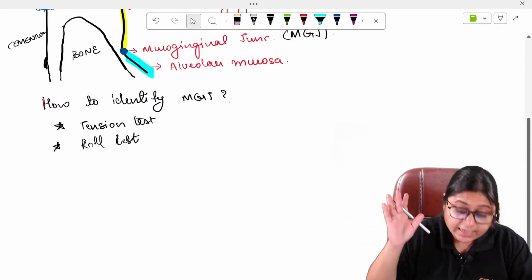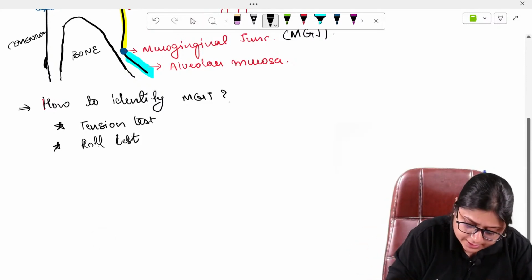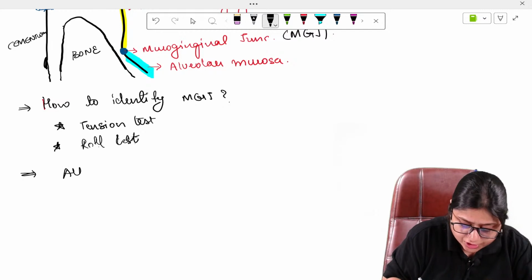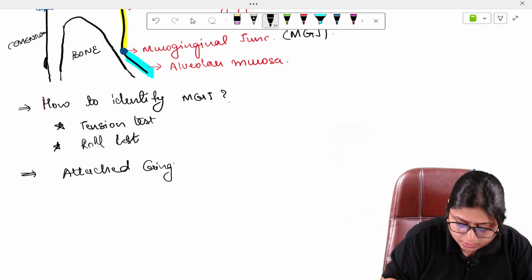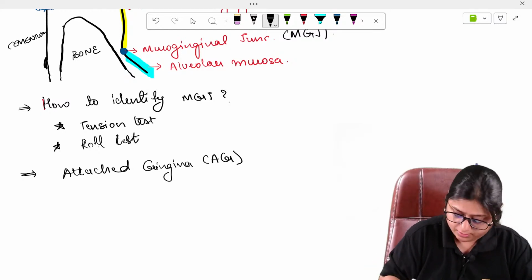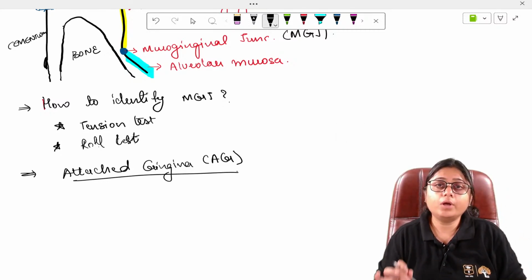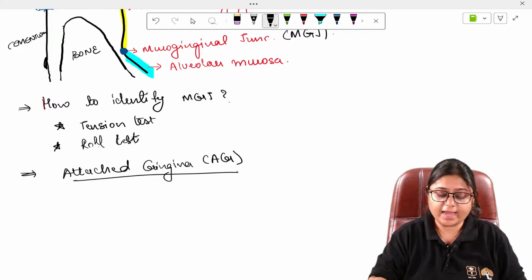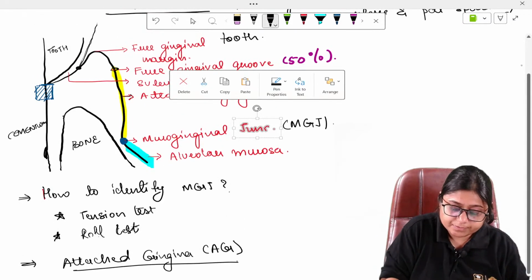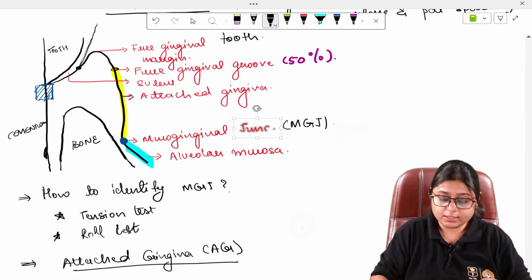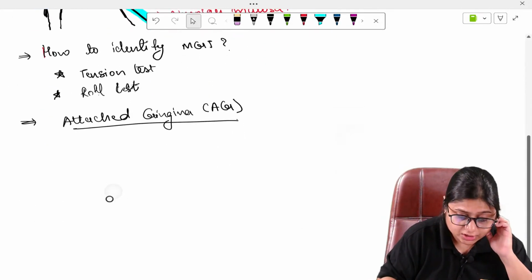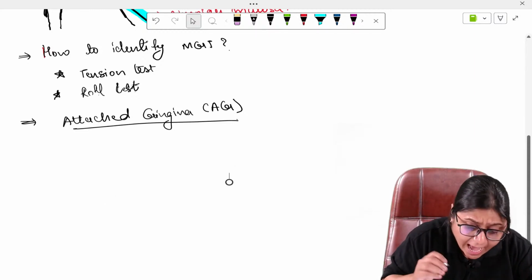Next comes the attached gingiva. Important points regarding the attached gingiva which are asked in exams. I'll be writing AG instead of attached gingiva now. In attached gingiva, the most important point is the width of attached gingiva. This width which we are seeing here is very important. So attached gingiva width is highest